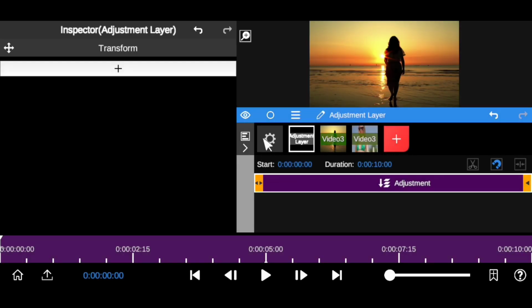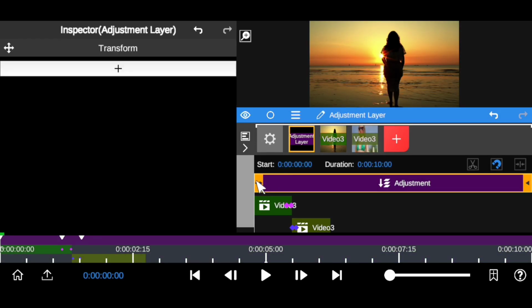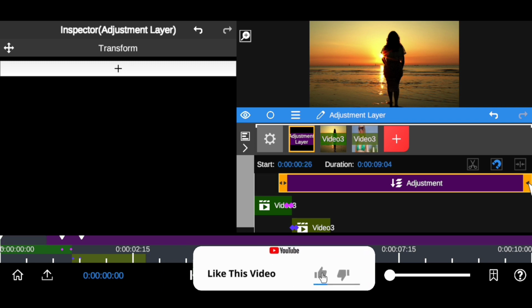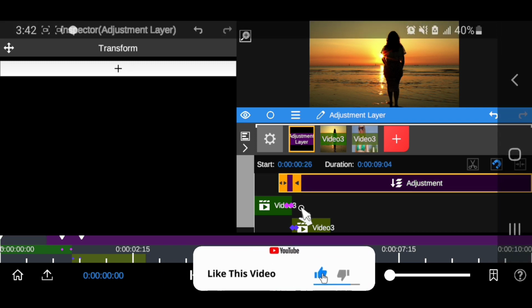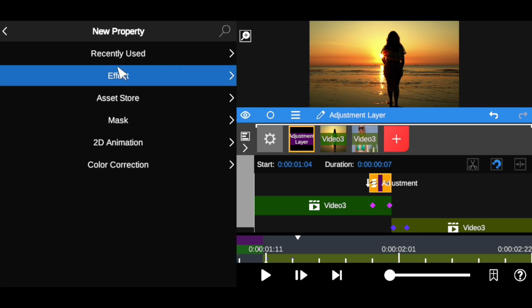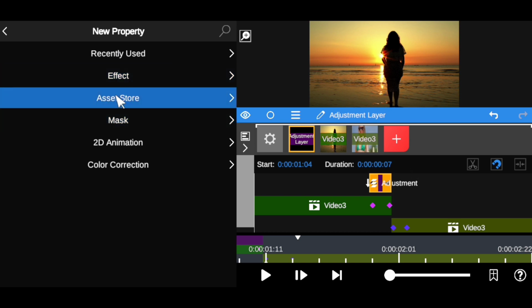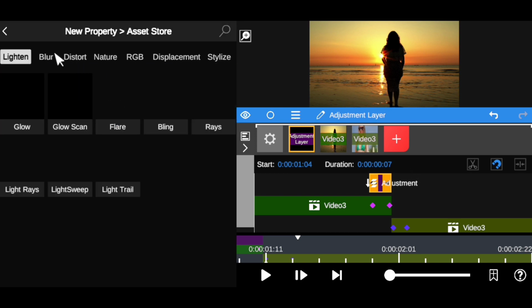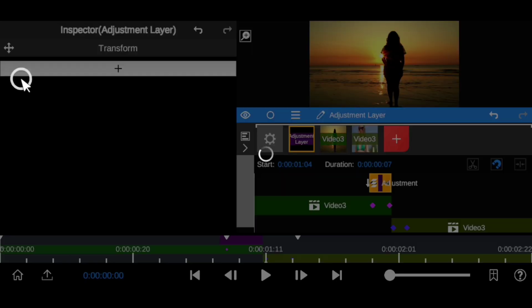All you want to do is to trim, come down right here and make sure you trim your adjustment layer to fit to this first clip right here. As you can see, to fit to this first keyframe you set, which is 5 frames, you want to set it to be 5 frames as you did right there. So what you want to do now is to come to your effects and go to distortions, then go to lens distortions.